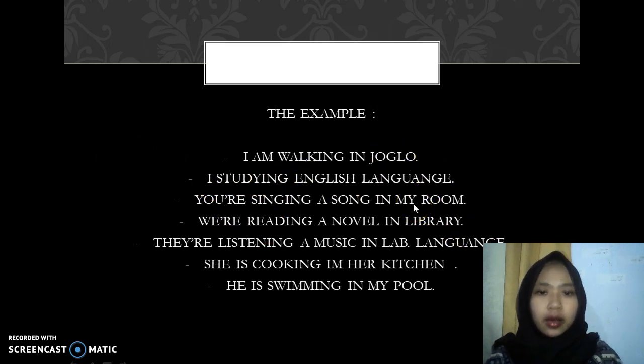Saya sedang belajar bahasa Inggris. The third is you are singing a song in my room.